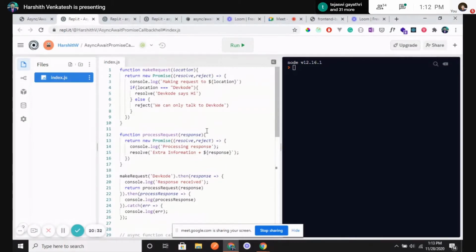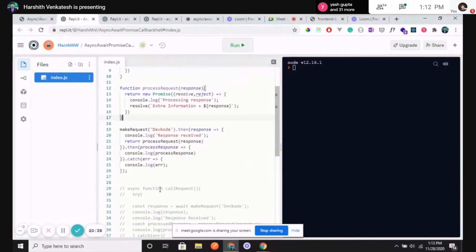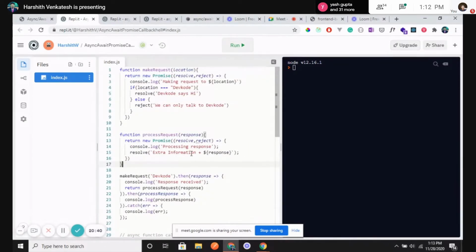Basically, we see there are 3 functions right now. There is one more, which I have commented out; I'll explain it later. This is about promises, what Diksha has explained. I have taken an example from there and I'm explaining more on that. First, let me explain what is happening in the promise, then it will be easier to explain the async await concept. There are 2 functions. One is makeRequest, which returns a promise saying it is making a request to location, whatever parameter I am sending, and that location is displayed here.